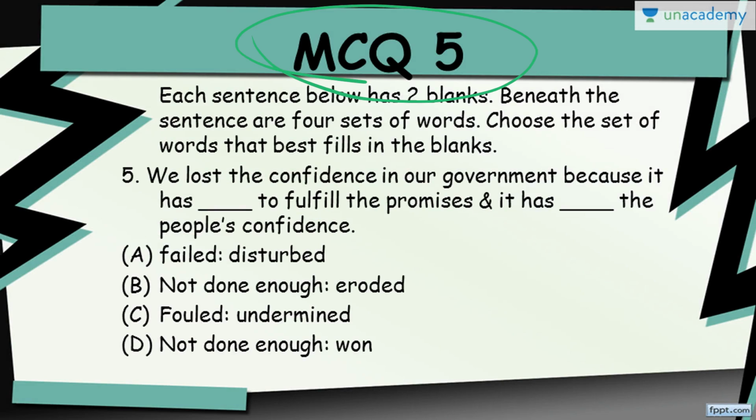Last MCQ for today. Each sentence has 2 blanks. Beneath the sentences are 4 sets of words. Choose the set of words that best fills the blanks. So the question is, we lost the confidence in our government because it has dash to fulfill the promises and it has dash the people's confidence. So we search for the words. You can take around 12 to 20 seconds on this one.